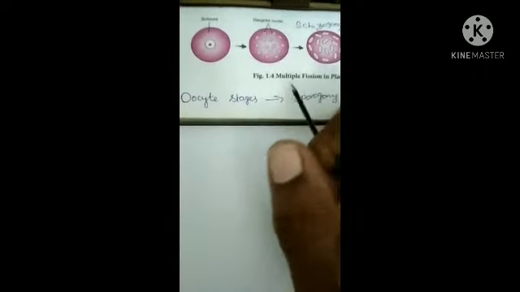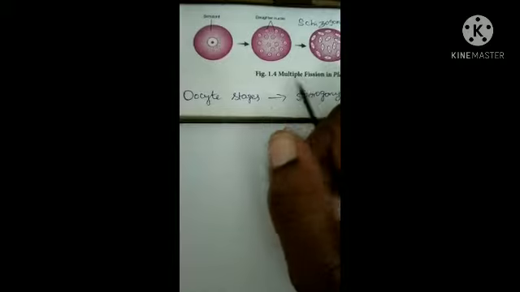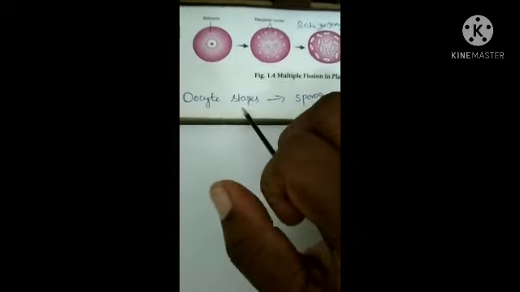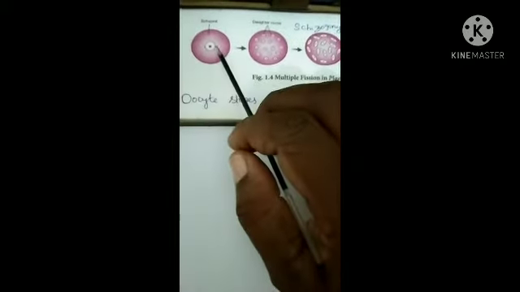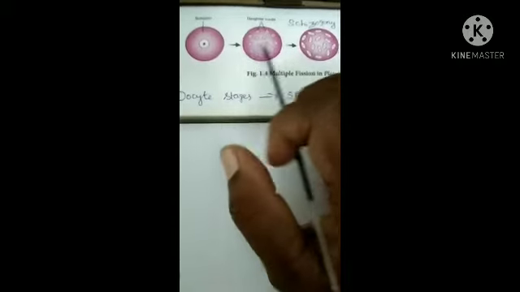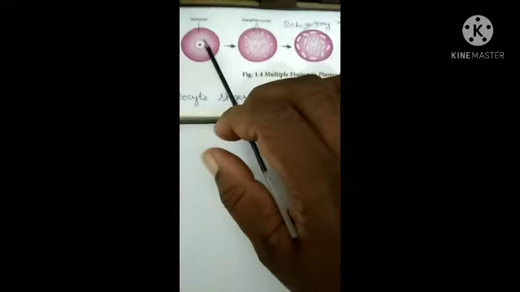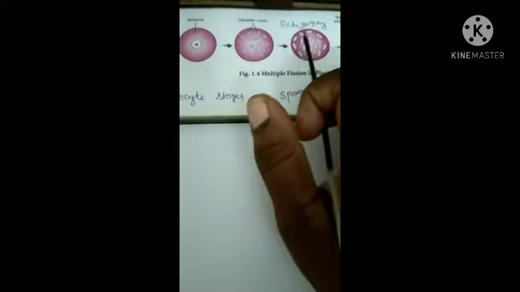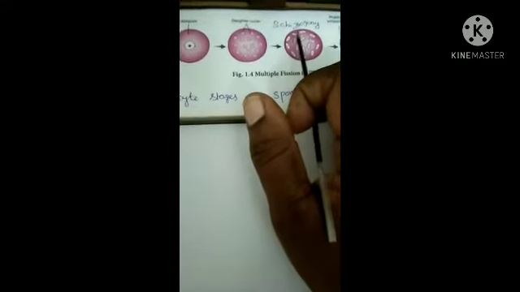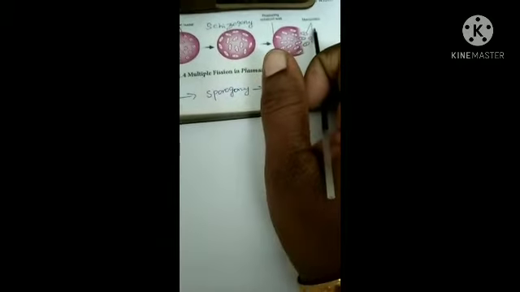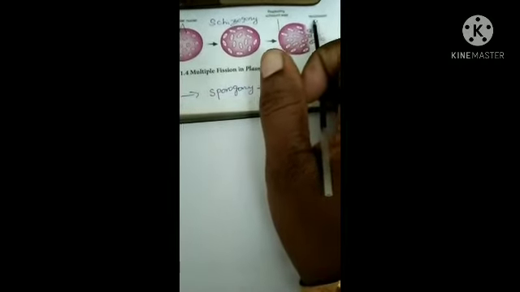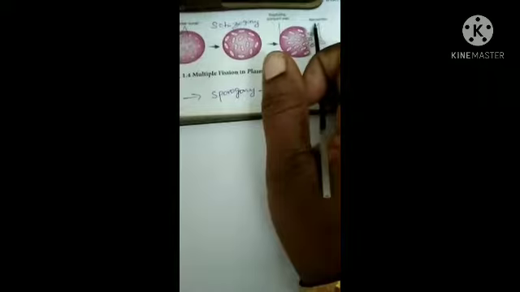In Plasmodium, multiple fission occurs in two places. One is the zygote stage, and the other is the oocyte stage. The multiple fission that occurs in the zygote is known as zygogony. What is called zygogony? The daughter individuals of zygogony are known as merozoites.